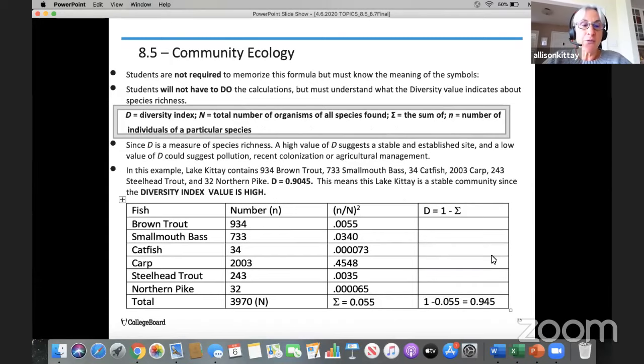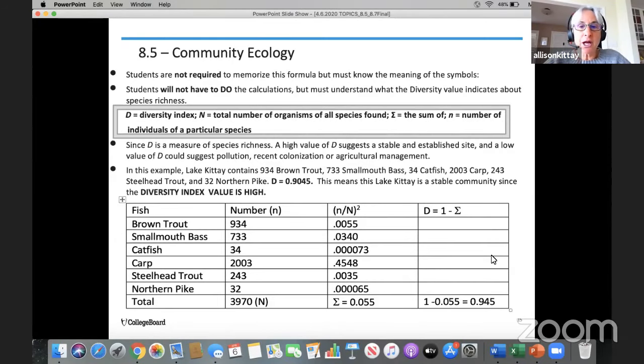Okay, so first thing, and this should make you feel really good, students are not required to memorize the formula. It is in the formula sheet, but you do need to understand the meaning of each of the symbols. And you'll be happy to know that students will not have to do the calculations, but you do need to understand what the diversity value indicates about species richness. So if you go back to the first slide I shared with you, how we describe a community is based on the diversity of living things in that community.